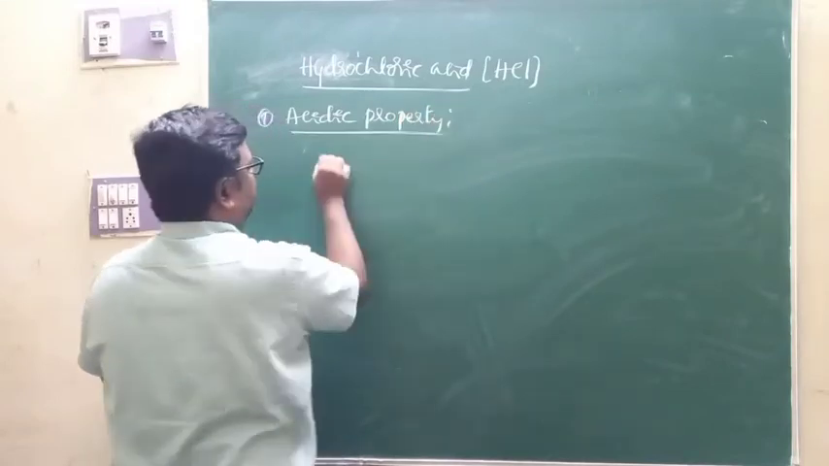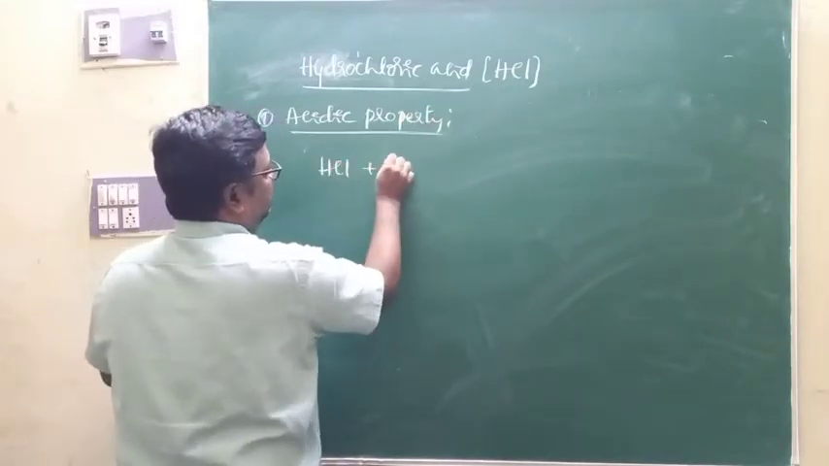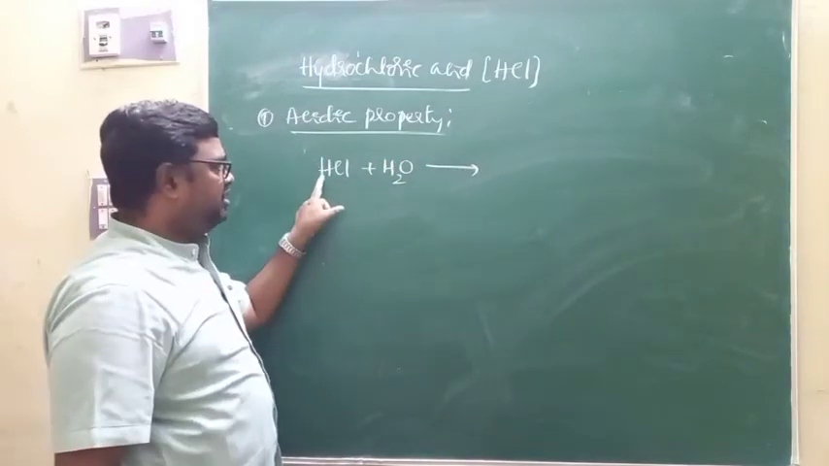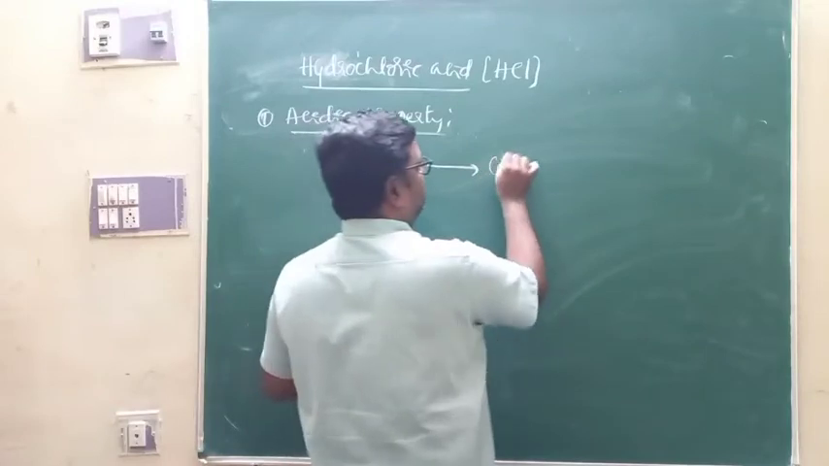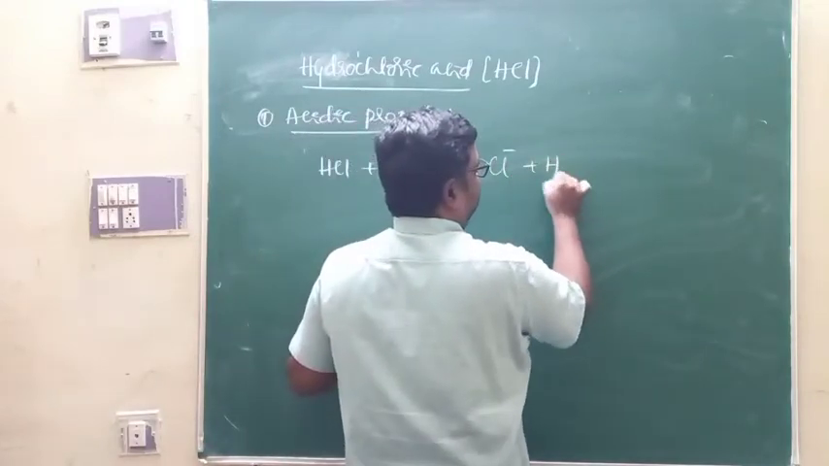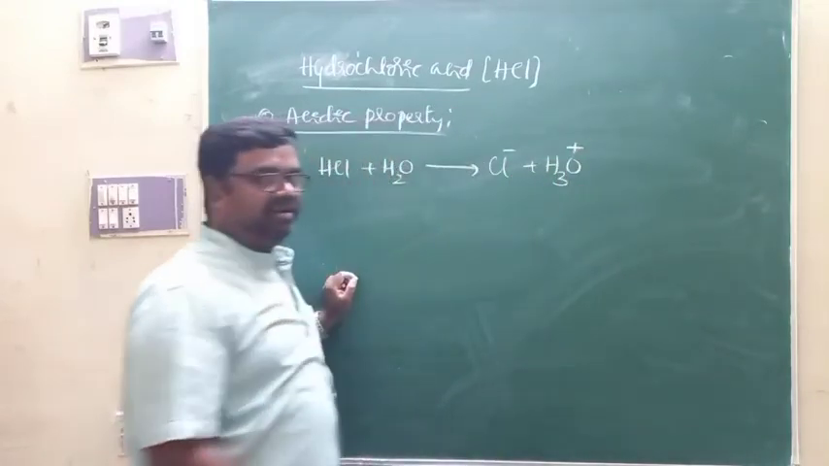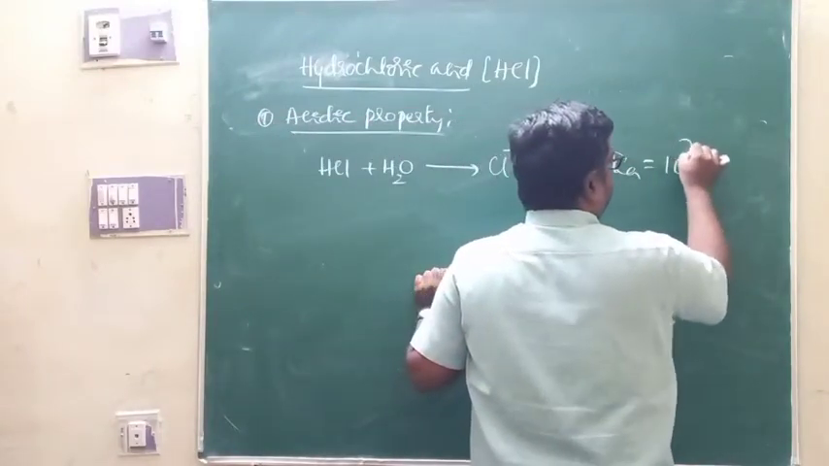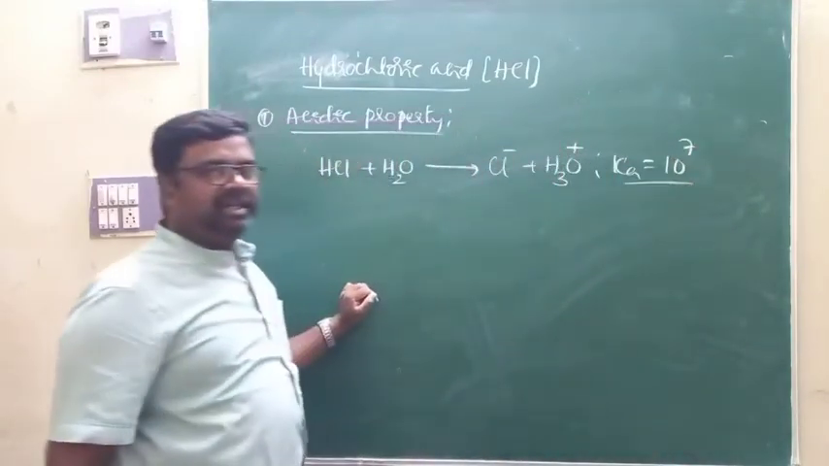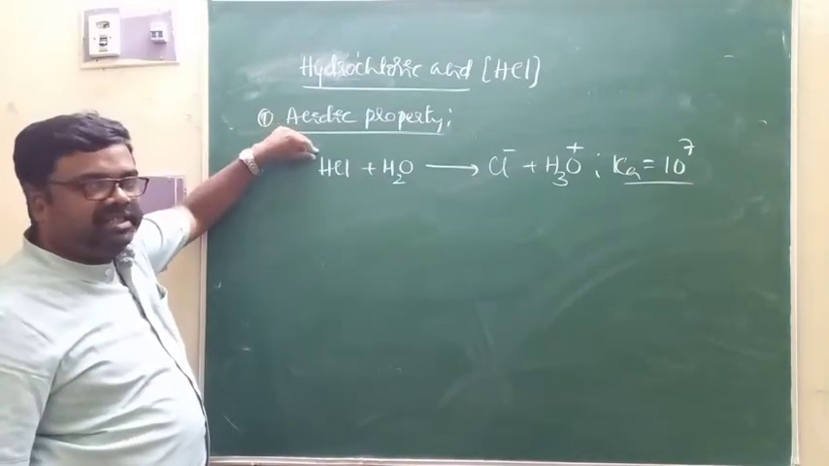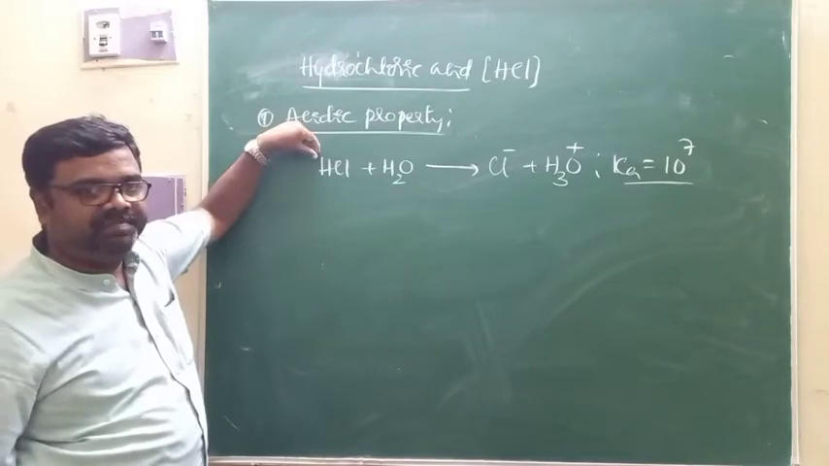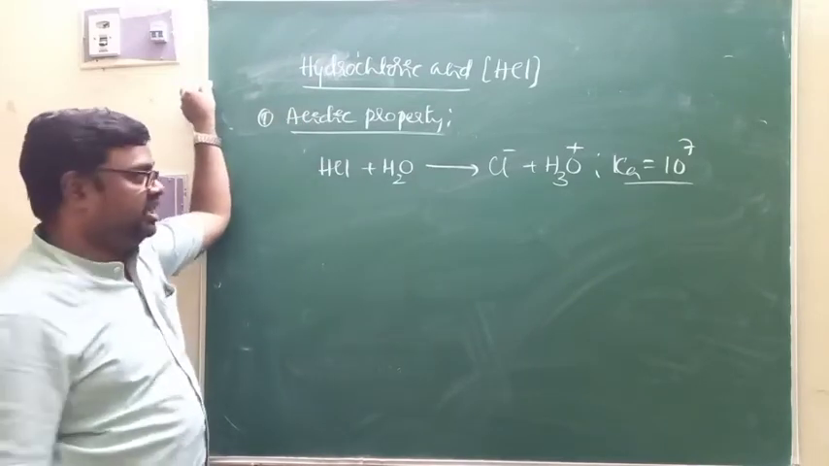It is a strong acid, right? It undergoes complete dissociation in the presence of water. When HCl comes in contact with water, it donates H plus to water and gets converted to Cl minus, and of course you are going to get the hydronium ion. The dissociation constant of this reaction is very, very high, 10 to the power of 7. Because of that, HCl is a strong acid and undergoes almost complete dissociation in water. So this is what we call the acidic property.